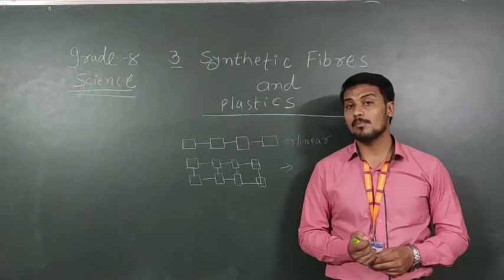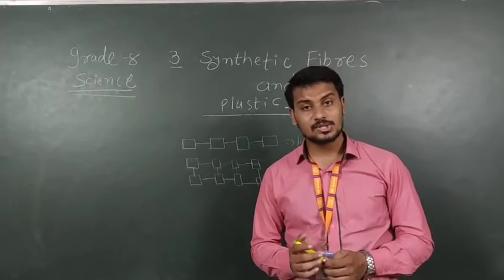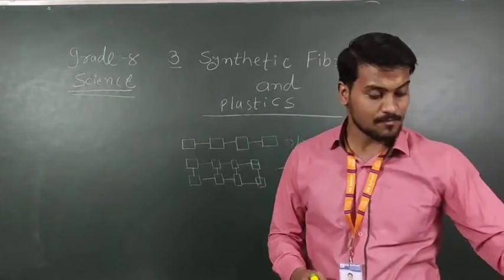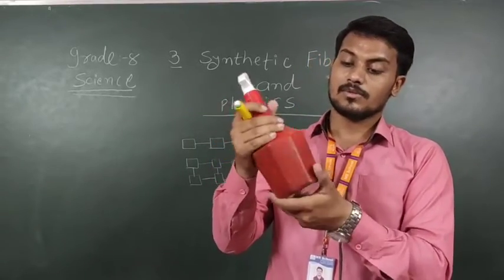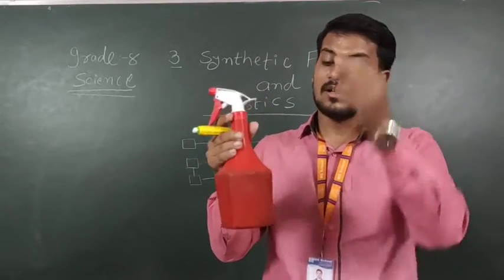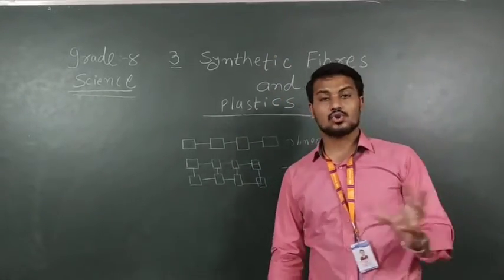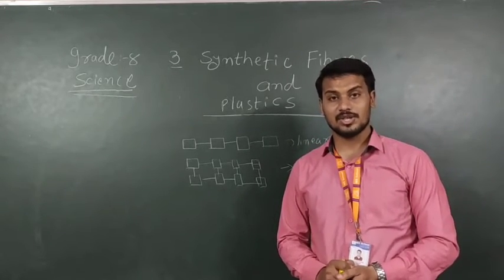Because of the different properties of plastic. First of all, it is the cheapest, right? That is very cheap. Here is an example. This is the plastic material. That is a sanitizer bottle. We store sanitizer in this, right? So for storing things, we can use these plastic things.